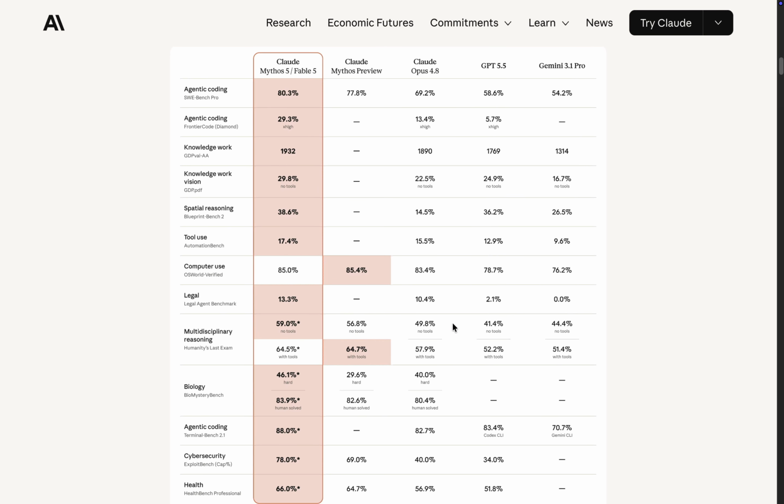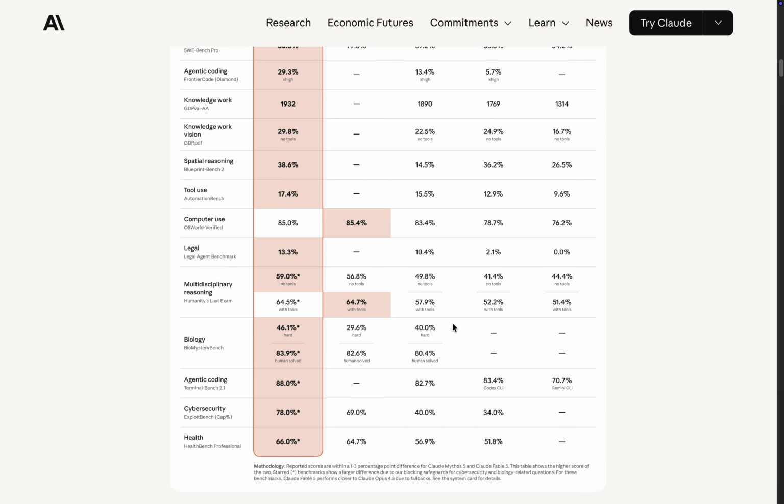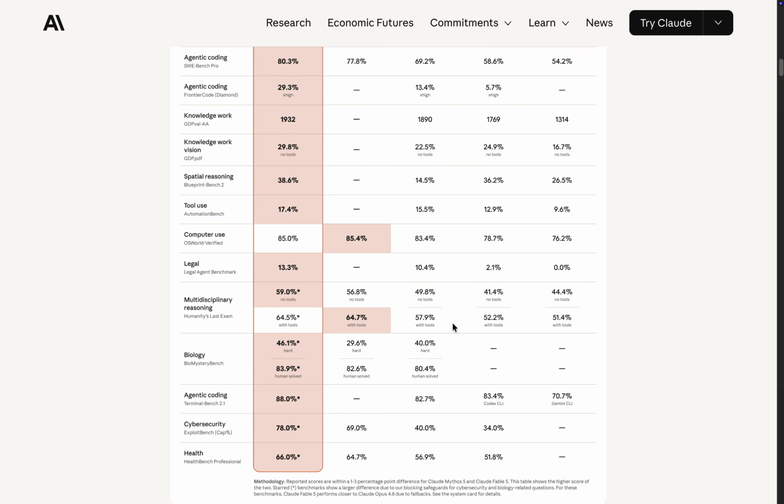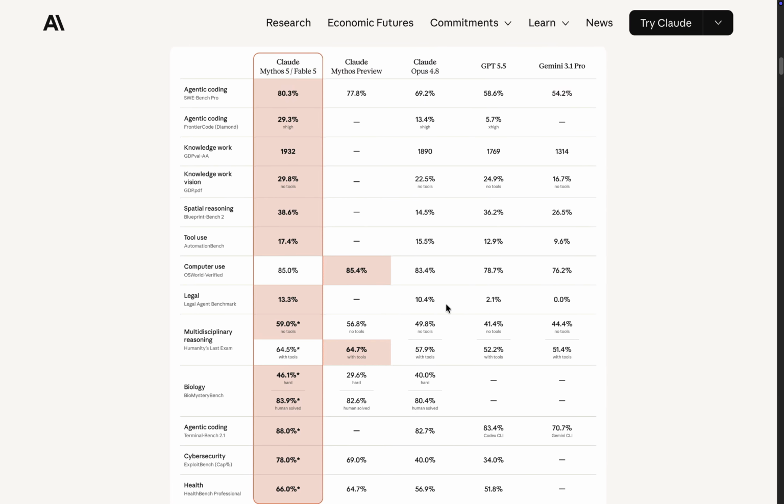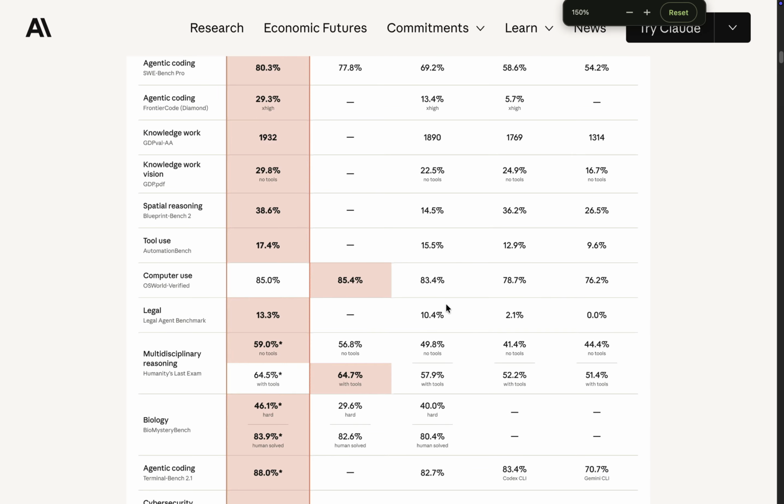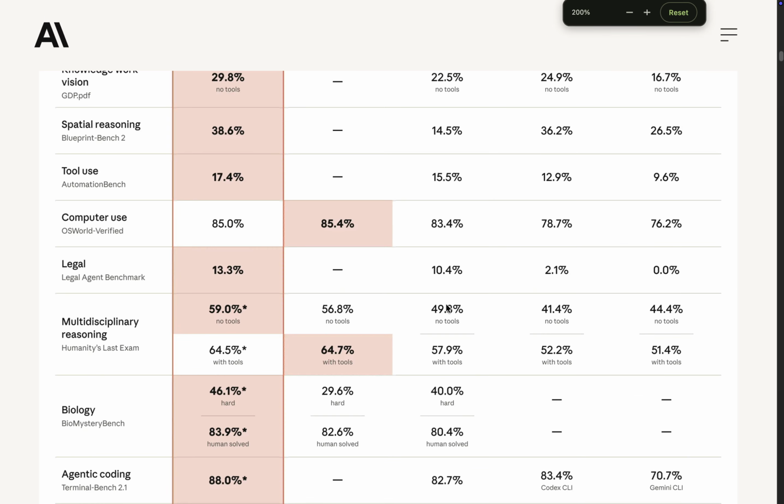The pricing immediately tells you how to use it. Do not route every small summary to Fable 5. Reserve it for work where missing context is expensive, where long reasoning changes the result, or where a cheaper model keeps failing. Now the benchmark picture.